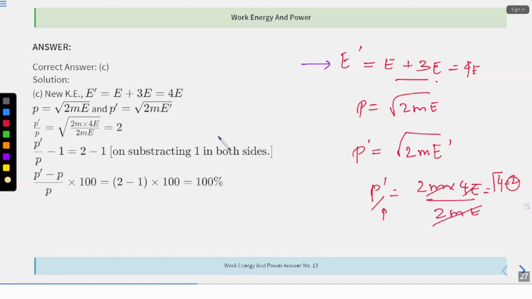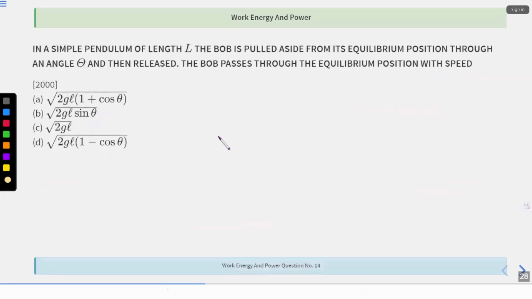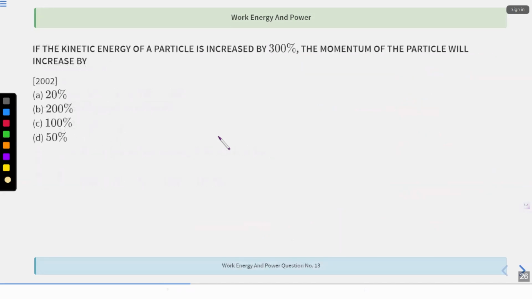So kinetic energy increased by 300%, right? So that's why 3E. My old kinetic energy is E, new is E dash. What is the value of E dash? 4E. That's what I've replaced over here. So what I'm getting, P dash by P, I'm getting it as 2. Let me subtract 1 on both sides. So I'll get P dash minus P upon P is equal to 2 minus 1. That is 1. Let me multiply 100 on both sides to find the change. That is 100%. So the change is 100%.